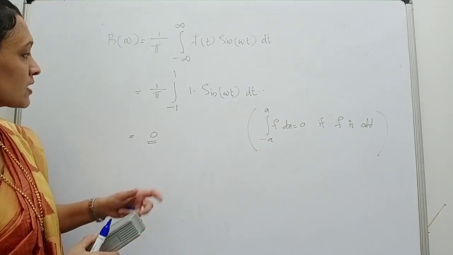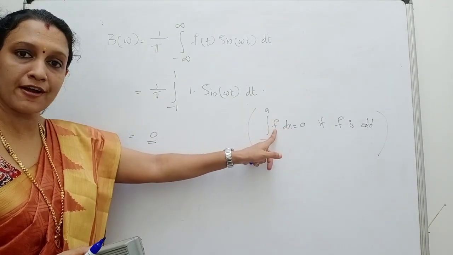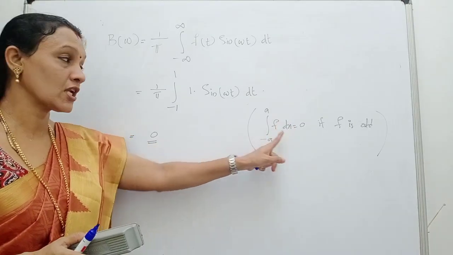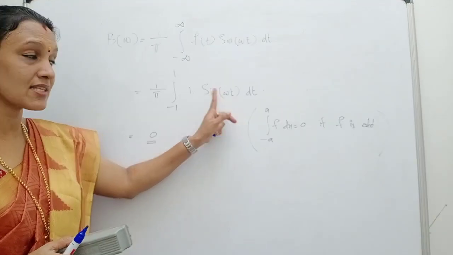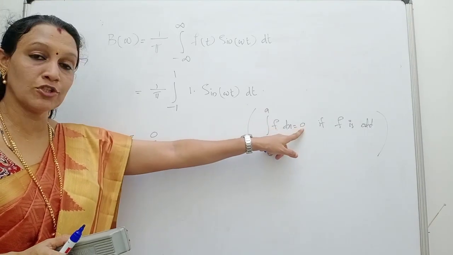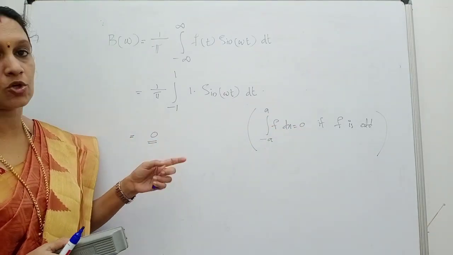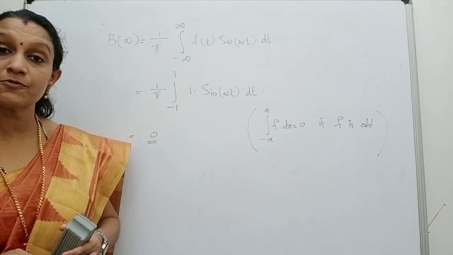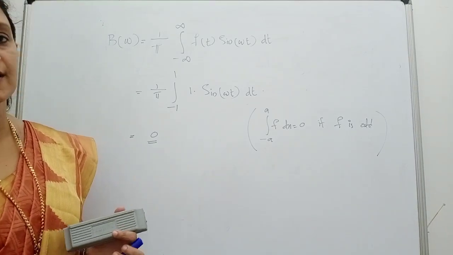What is the reason? For the integral from minus a to a of f dx, when f is an odd function, what is the answer? Without calculating, we can write the final answer if f is an odd function. Look at the function sine omega t. This is an odd function, isn't it? Therefore, the integral from minus a to a of f dx is equal to 0 by this property. Directly you can write the value of b omega is equal to 0. So we obtained the values of a omega and b omega. Now you substitute these two values in the definition of the Fourier integral representation.